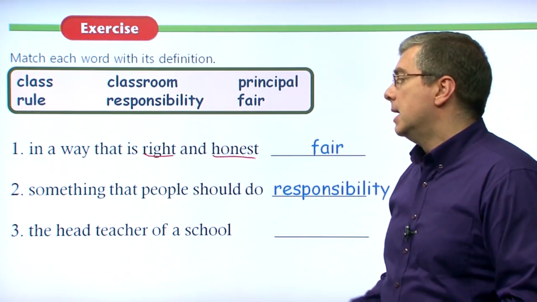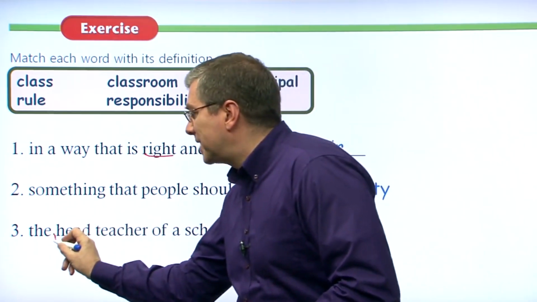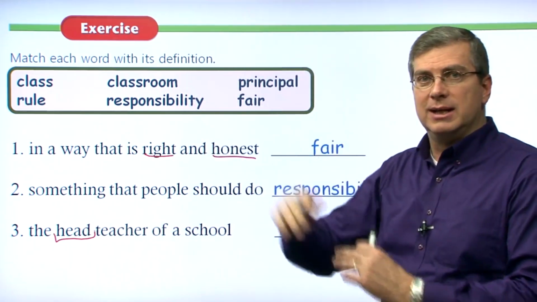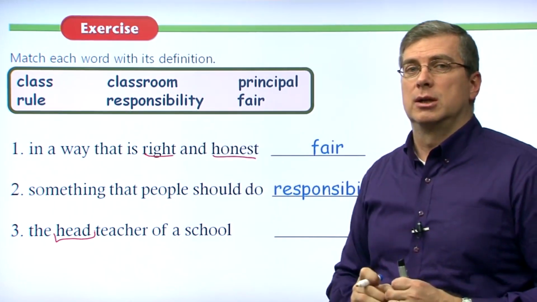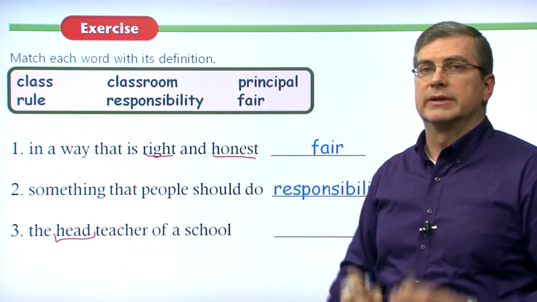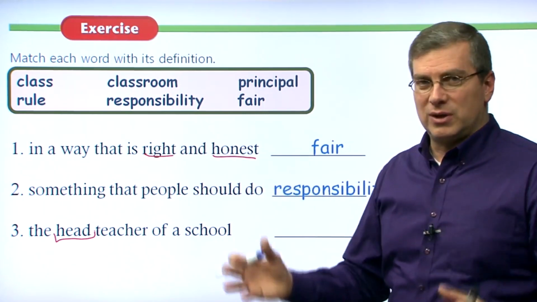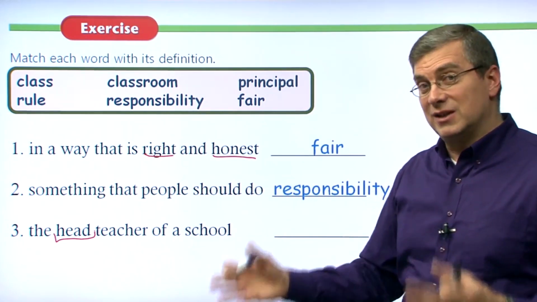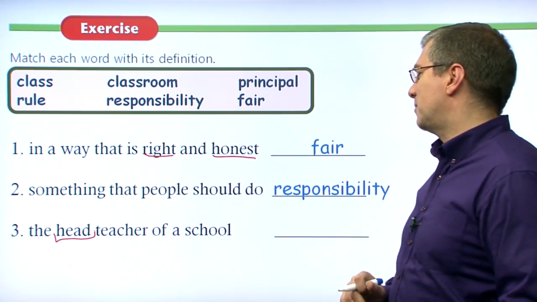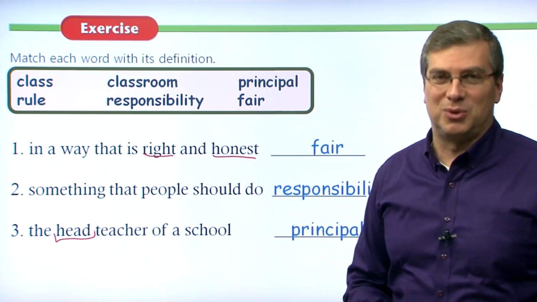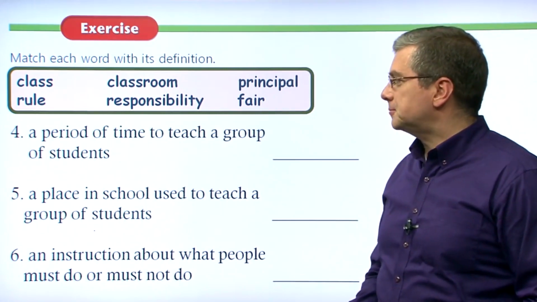What should they do? Number 3, the head teacher. Remember the head, not just teacher, but the head teacher, like the boss, right? The top boss, the person who is in charge of a school. Somebody who is in charge of, responsible for the school, they are the person who sets the rules. Remember, you don't want to go to this person's office, right? Who is that person? That is the principal. The principal, okay? Let's move on to number 4.